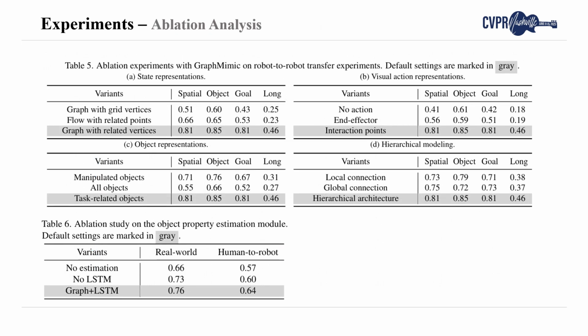Comprehensive ablation studies are conducted to investigate the fundamental designs of our GraphMimic approach. The effects of these designs are assessed by measuring the success rate in robot-to-robot transfer experiments.